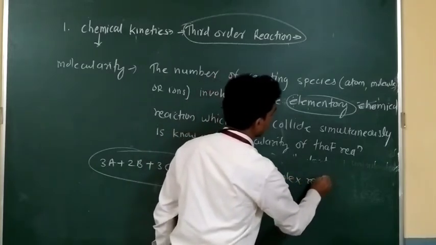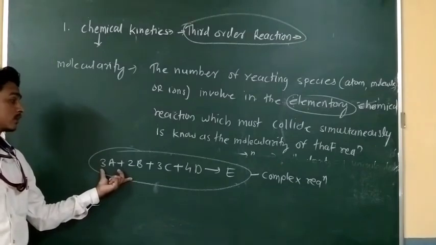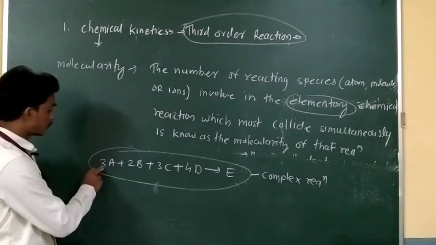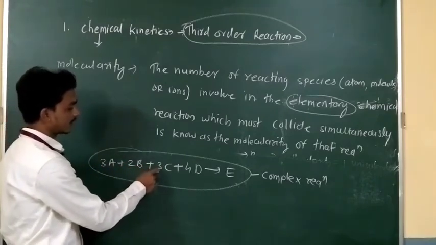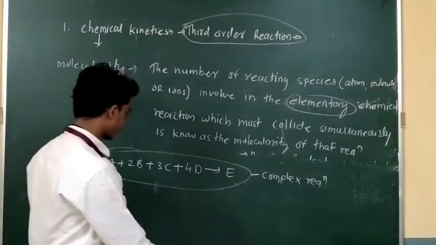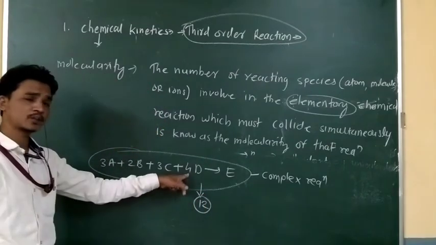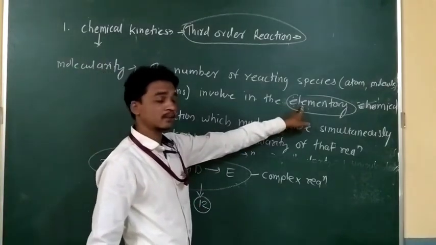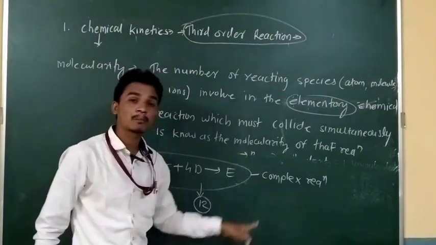For these reactions, we are unable to say the molecularity. How many molecules are involved here? 3 plus 2 is 5, 5 plus 3 is 8, 8 plus 4 is 12. The molecularity would be 12 theoretically, but this is not an elementary chemical reaction because it is a complex reaction.